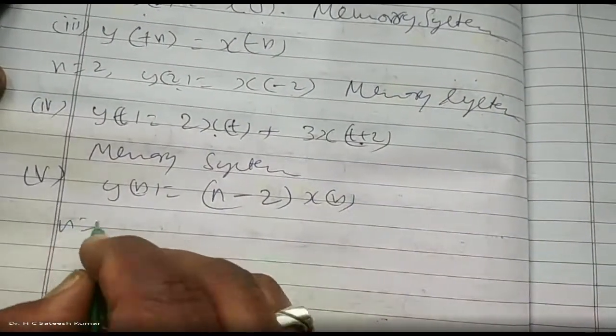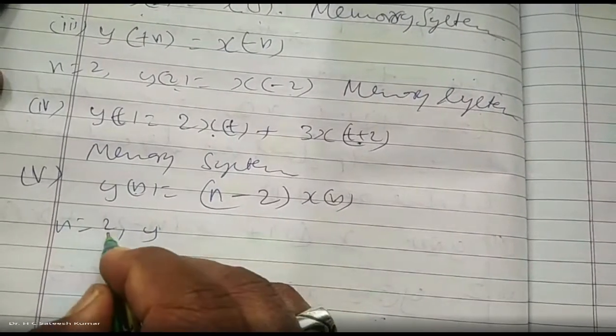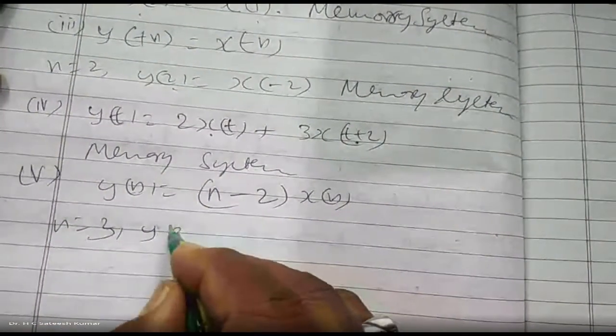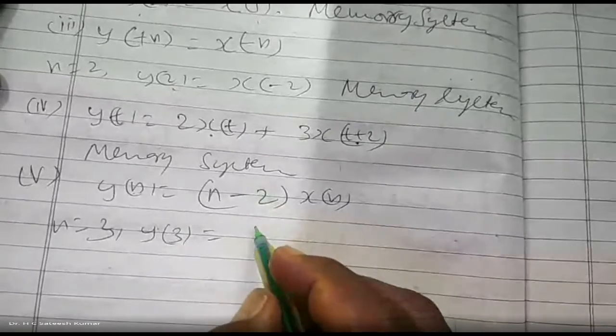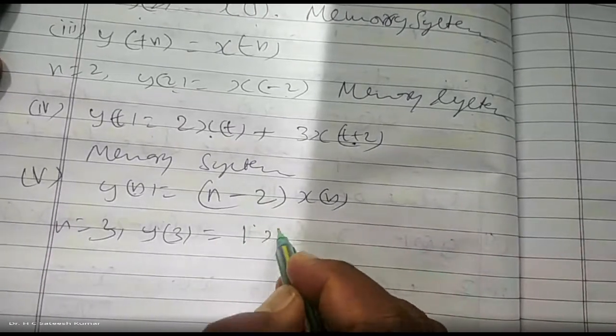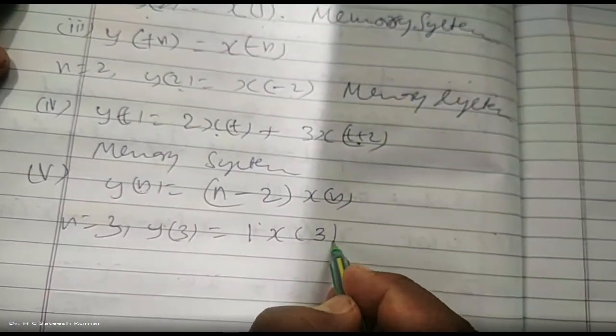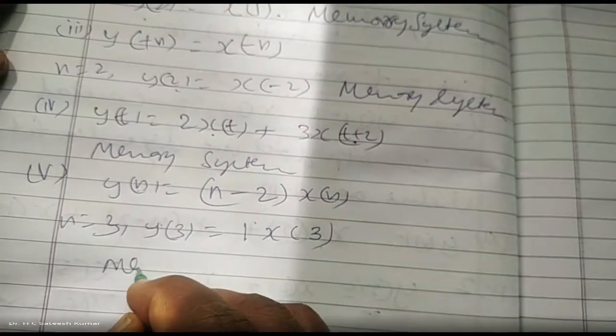Put n is equal to 3. y of 3 is equal to 1 into x of 3. It depends on the present, so it is a memoryless system.